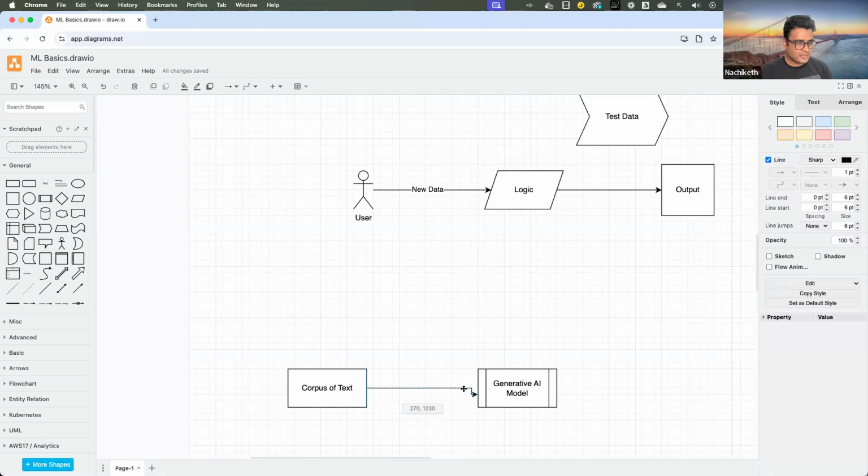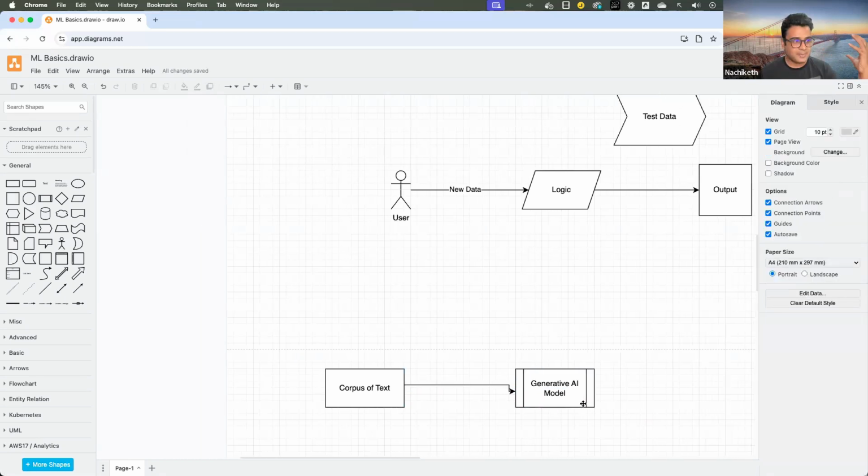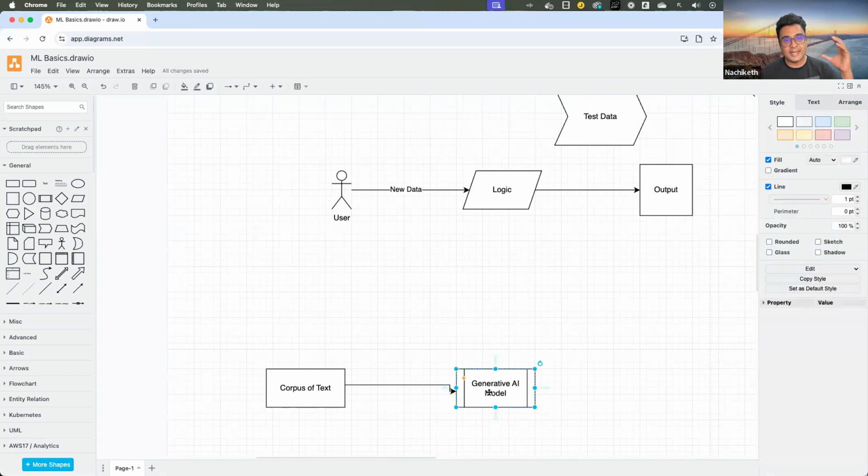Once we train our generative AI model, the best part is, let's say this is the model that has been trained using the huge corpus of text.